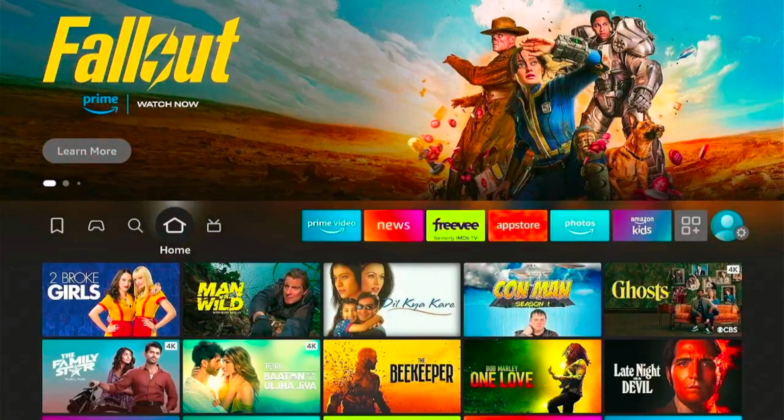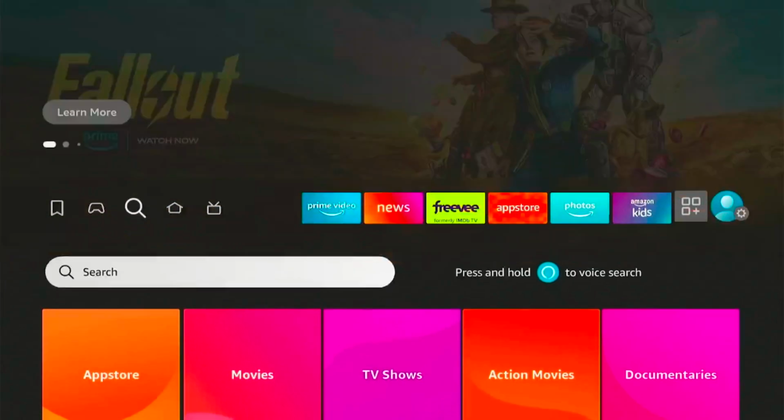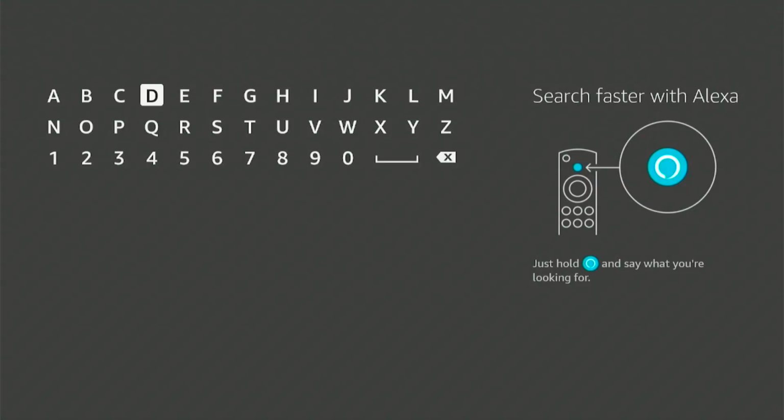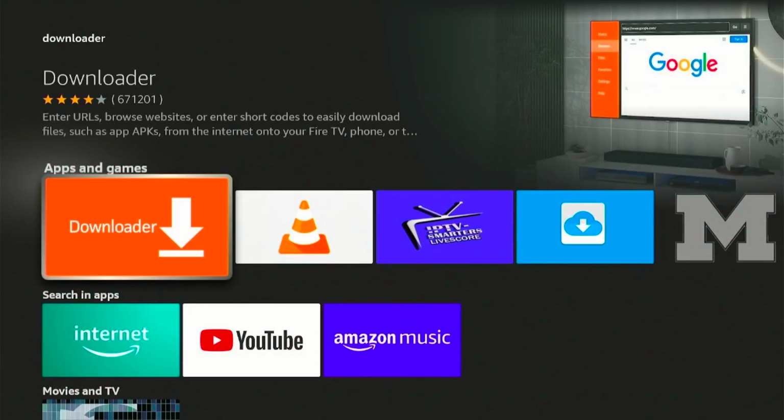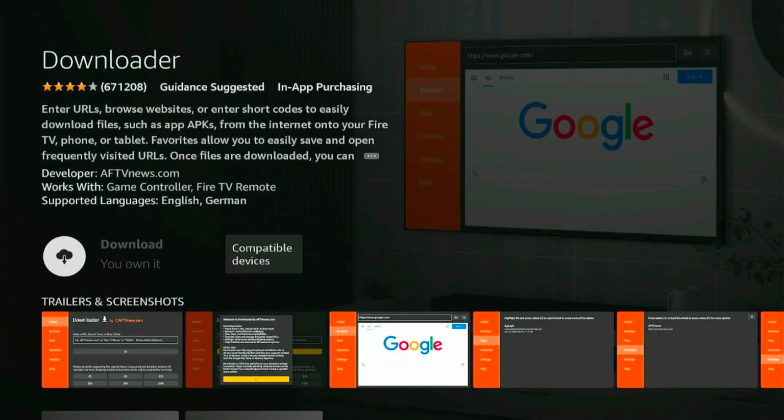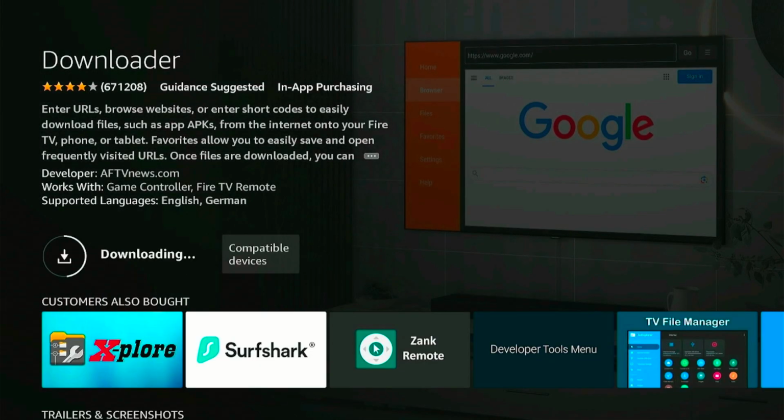Now we need to install a Downloader app, which allows us to download outside apps on FireStick. Let's install the Downloader app. Click on the search bar, then type here Downloader. Select Downloader from the search results. If there are multiple apps with similar names, go with the orange one. Now tap on it to start the installation process. Once the installation is complete, click Open to launch it.